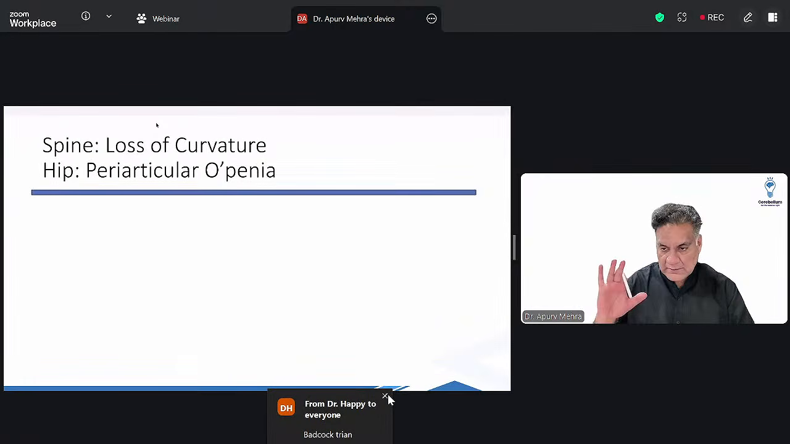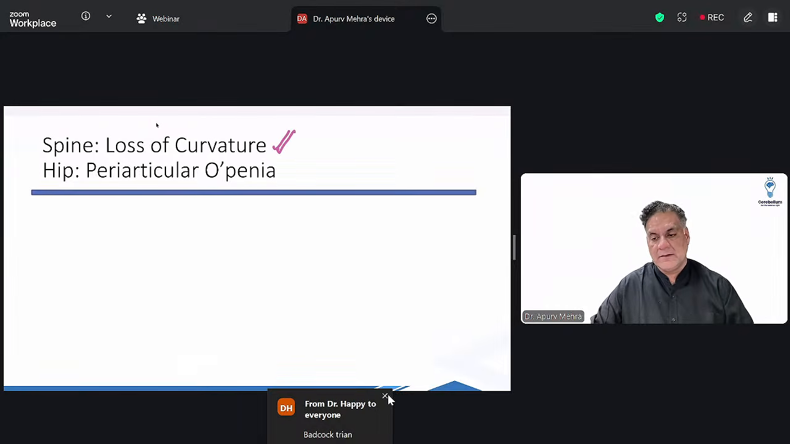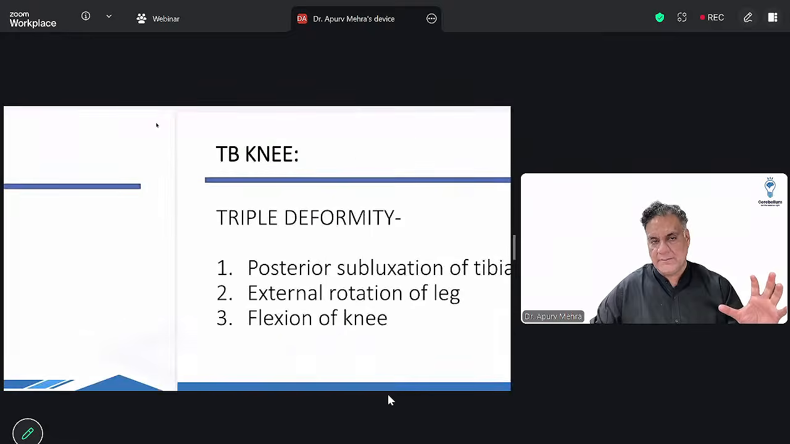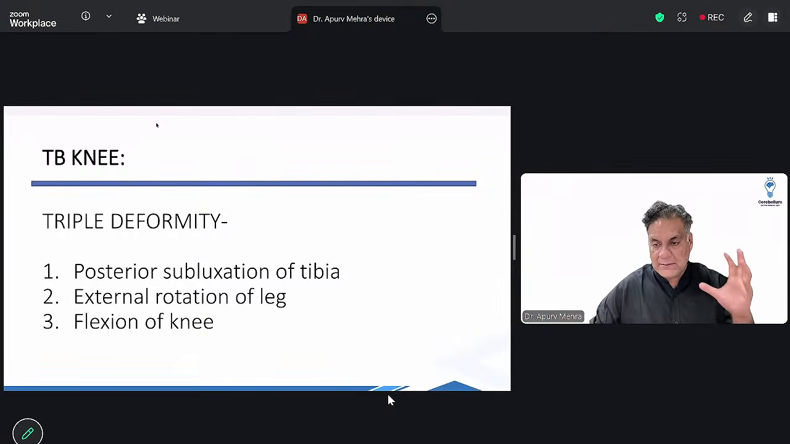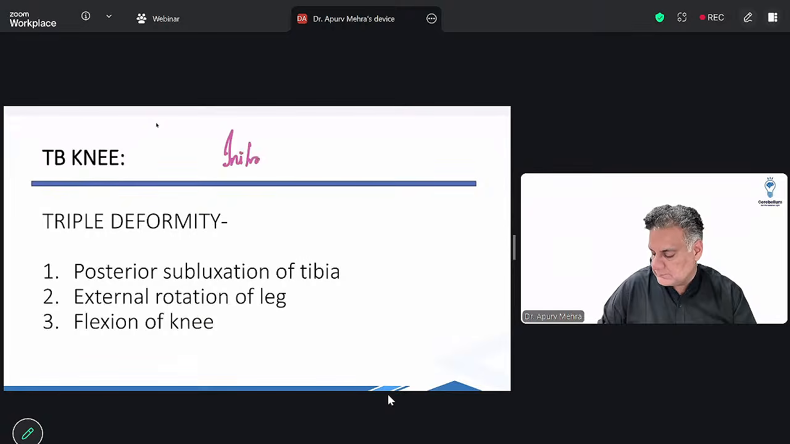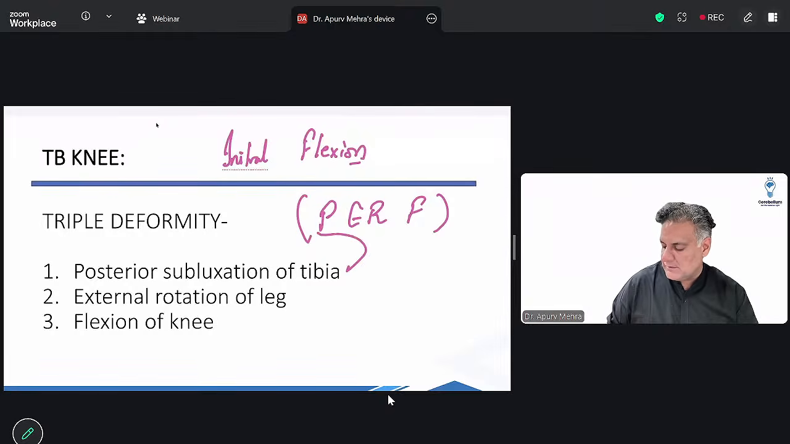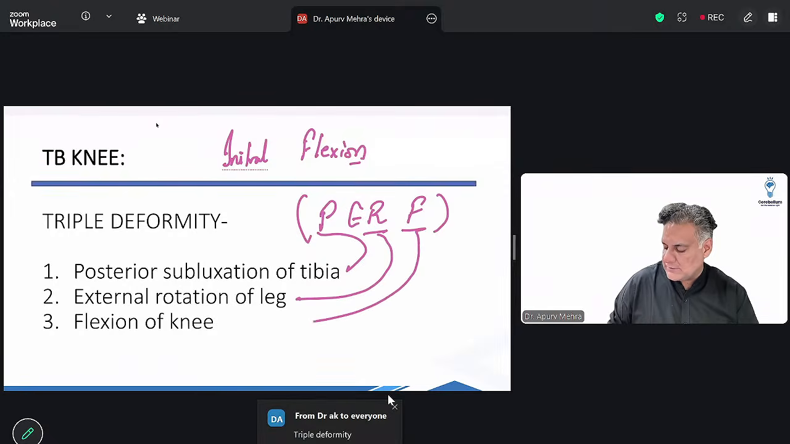All right. So this is the surgery. Spine. When there is infection of spine or lesion of spine, it will show you loss of curvature of the spine earlier than the reduced disc space. When there is hip or knee, because more vascularity will be there in infections, it's called as periarticular osteopenia. TB knee, all right, TB knee will have initially flexion deformity. But then it will have three components remembered by this mnemonic of PERF: posterior subluxation of tibia, externalization of leg, and flexion of the knee.